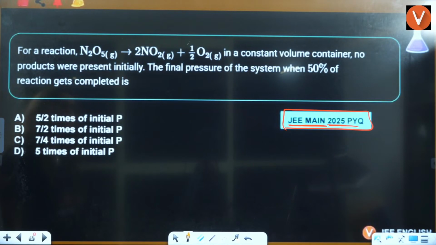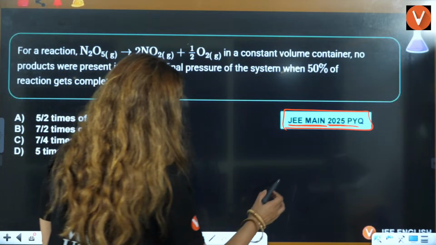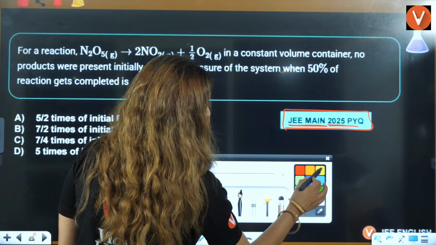Wait a minute, the final pressure of the system they are saying. At constant volume, no product was present initially. The final pressure of the system when 50% of the reaction is completed. It's actually not a question of chemical equilibrium, but still, chalo, I would say this is more of a question of chemical equilibrium.